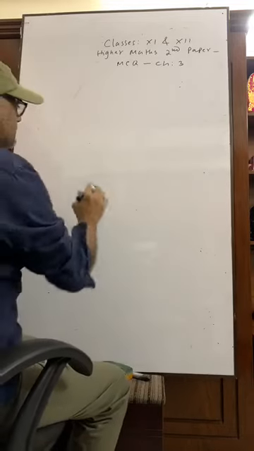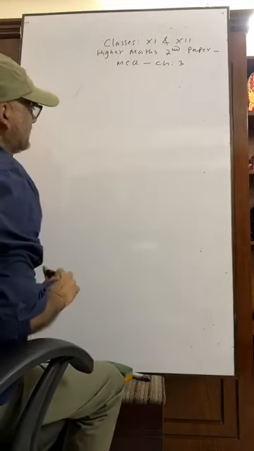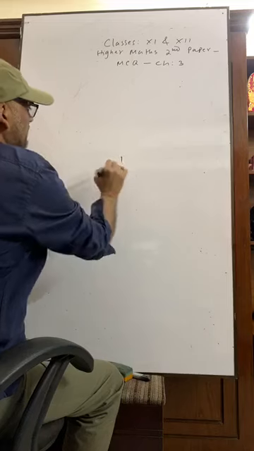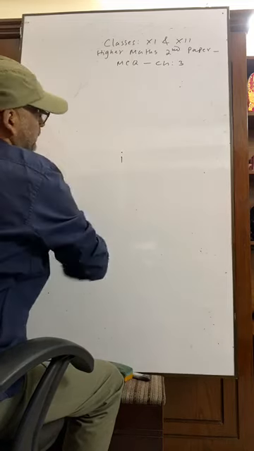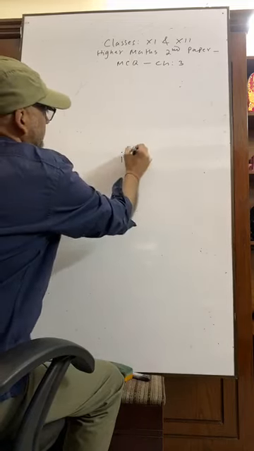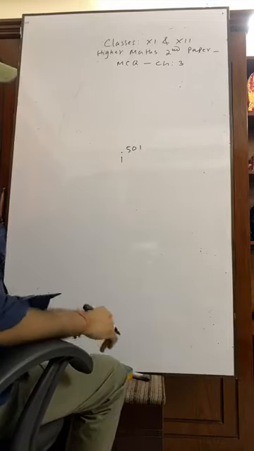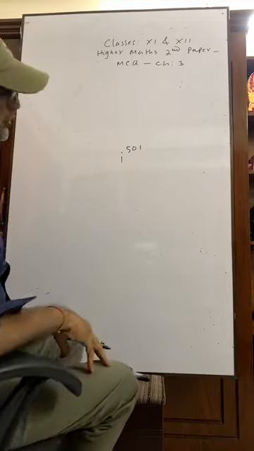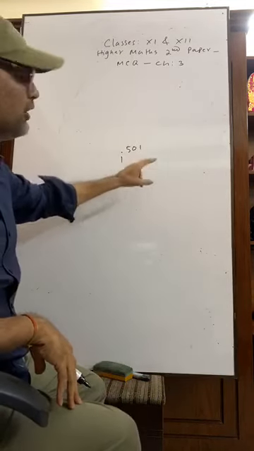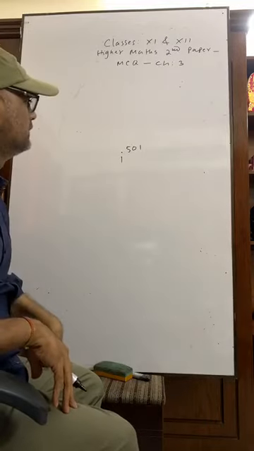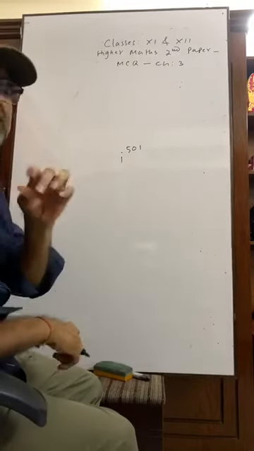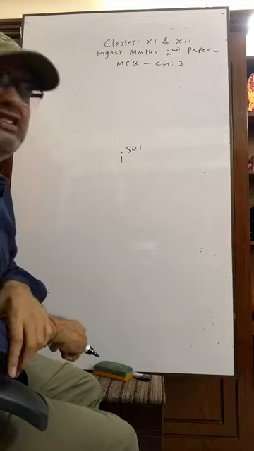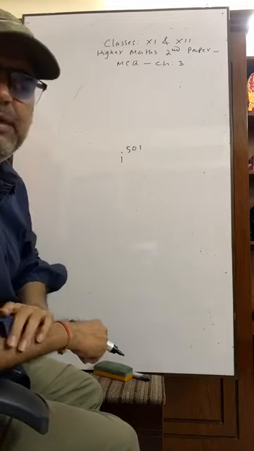Suppose the question may be like this: what is i to the power 501? What will you do? Will you divide 501 by 4? In class 6 or 7, you did some maths on divisibility.